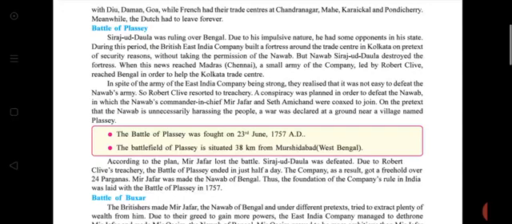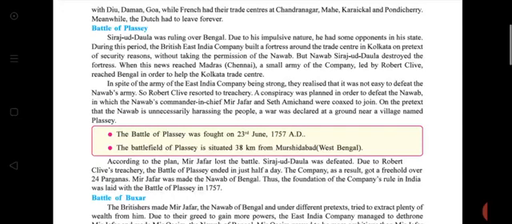So Siraj-ud-Dowla was the king of Bengal, and due to his impulsive nature, he had many opponents. During that time the British East India Company built a trade center in Kolkata. Then without taking the permission of the Nawab, but the Nawab Siraj-ud-Dowla destroyed the fortress. Then that news reached Madras, and the small army of the company led by Robert Clive was ordered to retake the Kolkata trade center. In spite of the army, the East India Company being strong, it was not easy to defeat the Nawab.